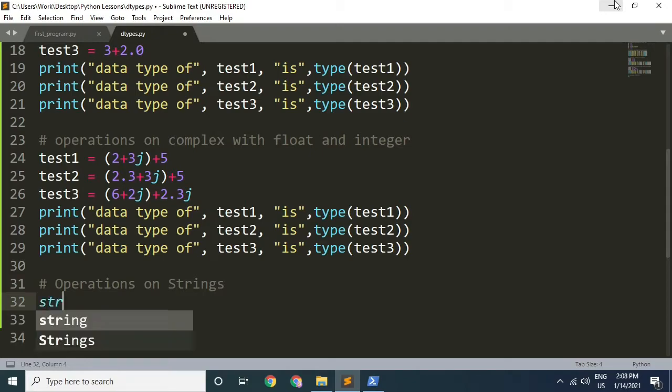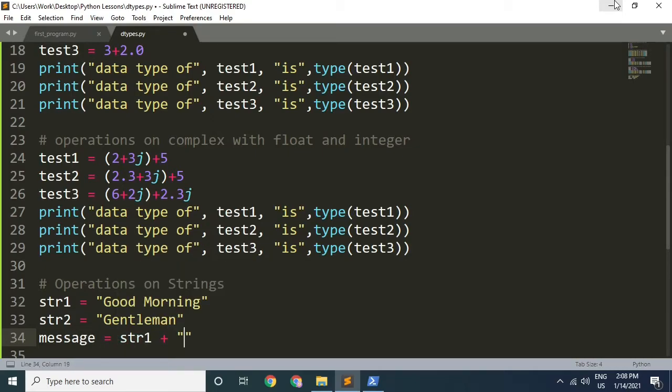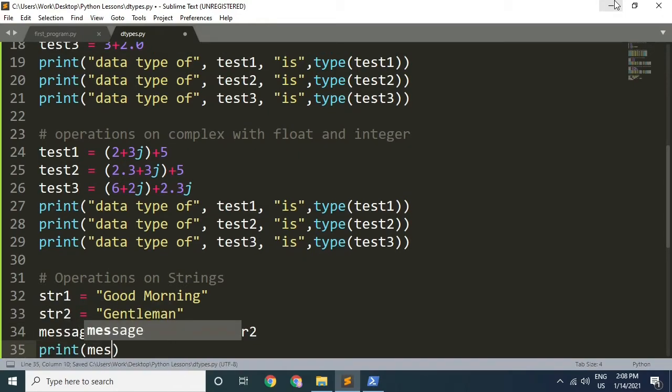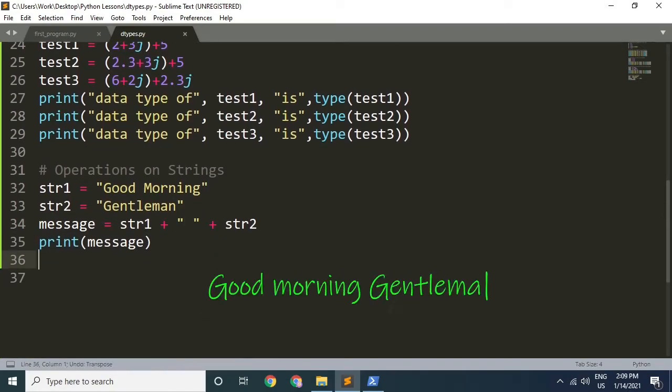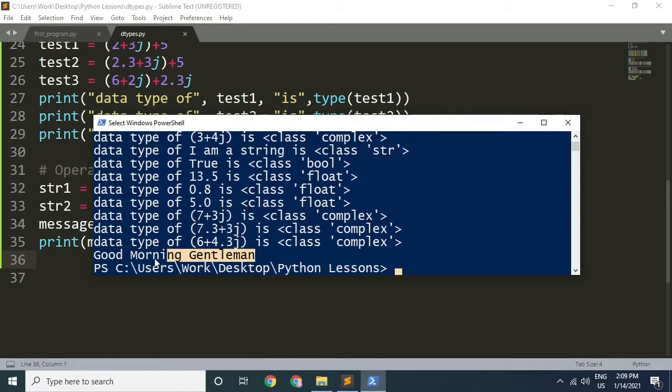Let's define two strings. str1 is equal to "good morning" and str2 is equal to "gentleman". Now we will add these two strings and store the result in a variable called message. So message is equal to str1 plus a space plus str2, and then we will print the message. This will add the two strings and the resulting string will be "good morning gentleman". Let's verify that by running the program, and it is correct.